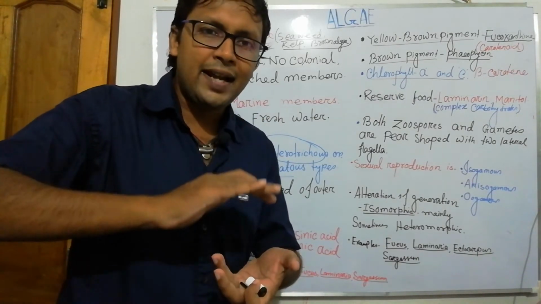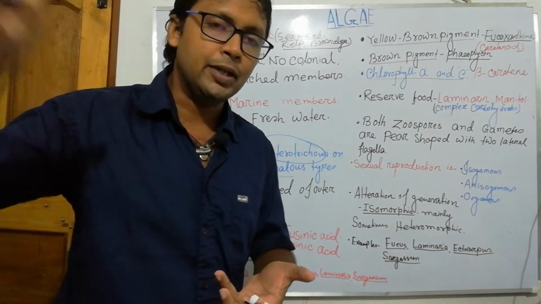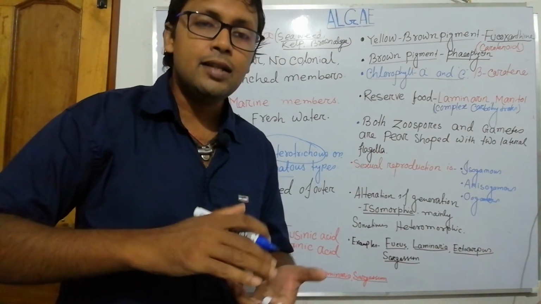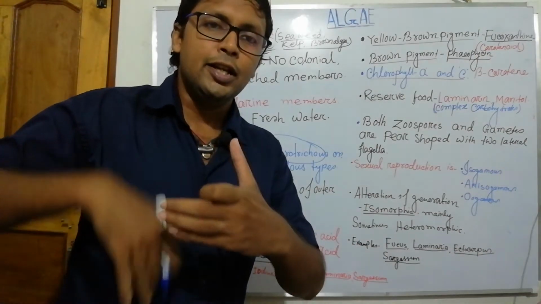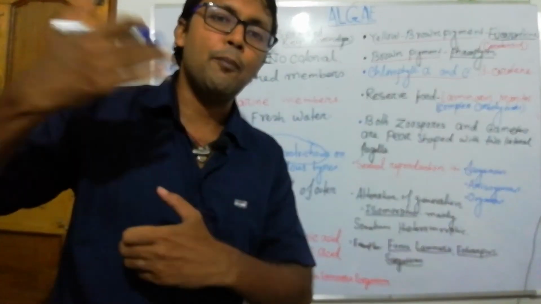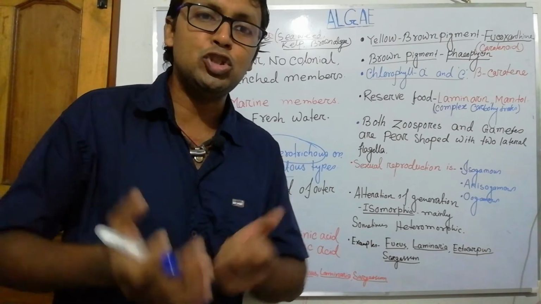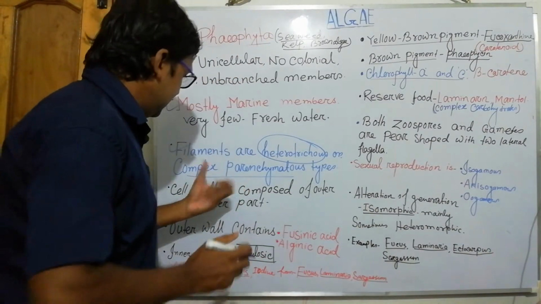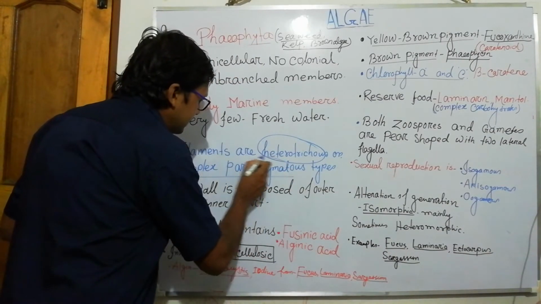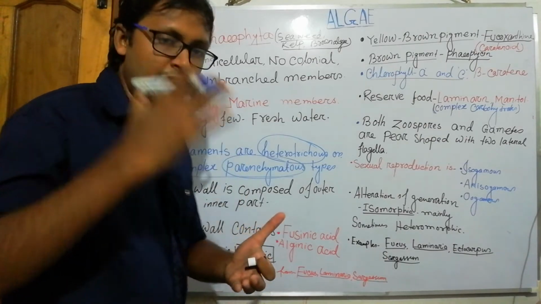Gradually the parenchymatous structures start developing in Phaeophyta. Later, in higher classes such as the mosses, we will see the parenchymatous traits formed in tissue form. So here complex parenchymatous structures are developed.